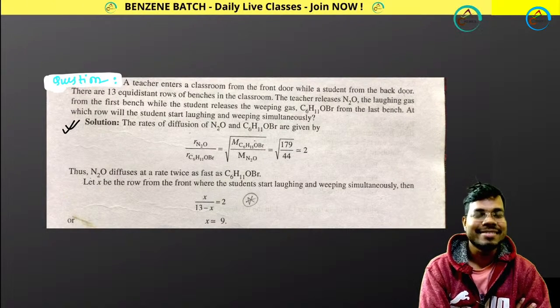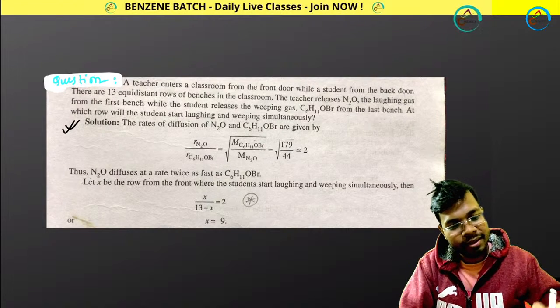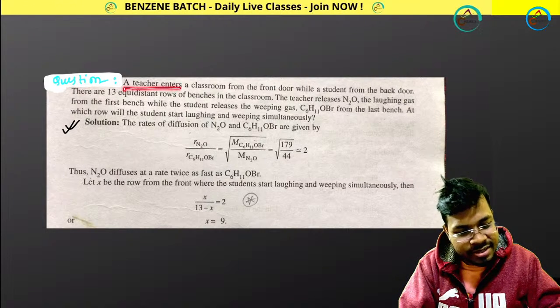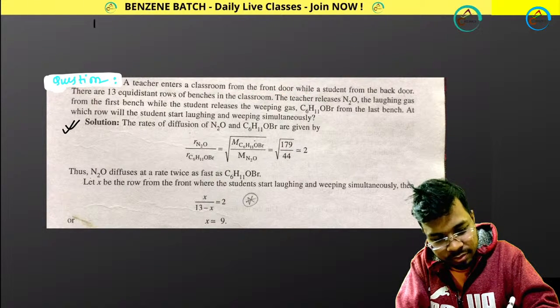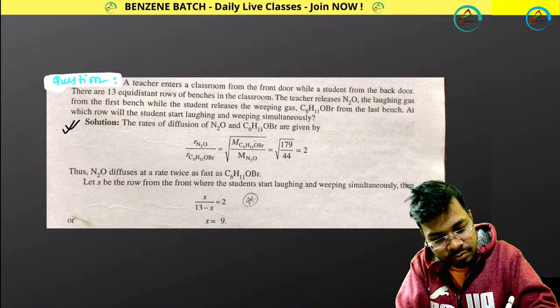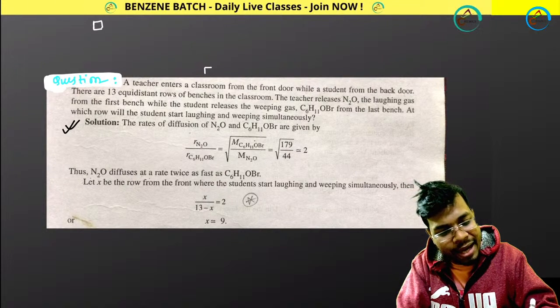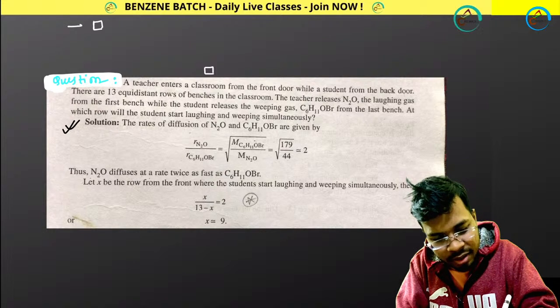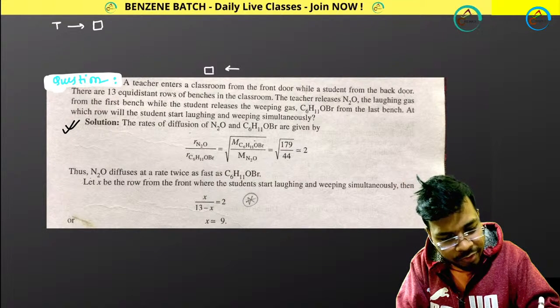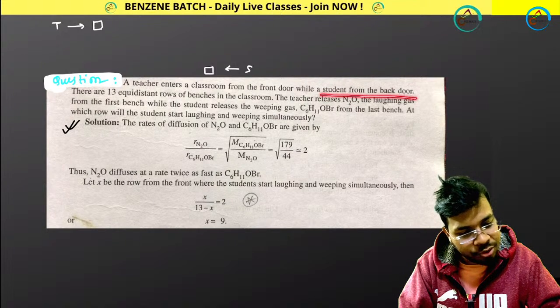It's very simple, guys. Just look at this. Here, a teacher enters a classroom from the front door. Suppose this is your front door, and this is the back door. Teacher is coming from here, and a student from the back door.